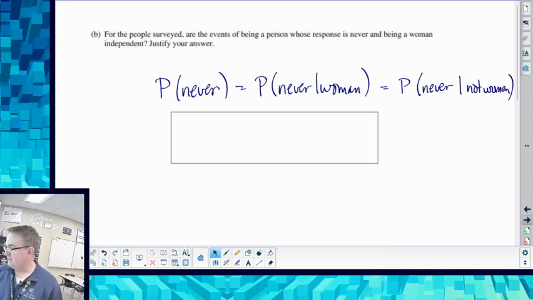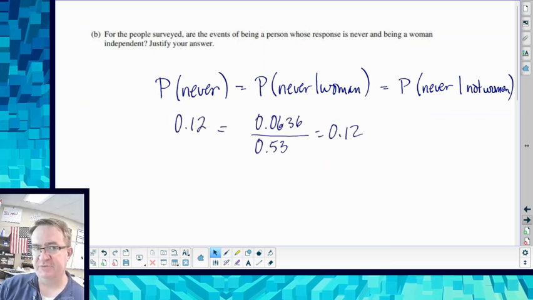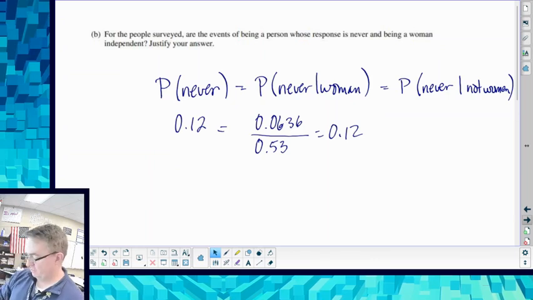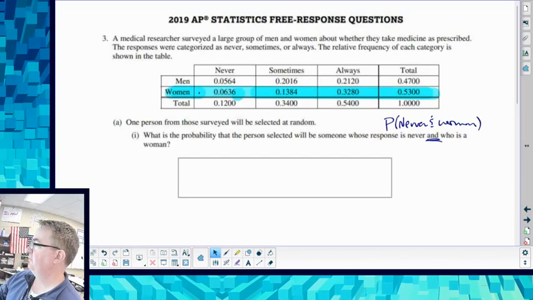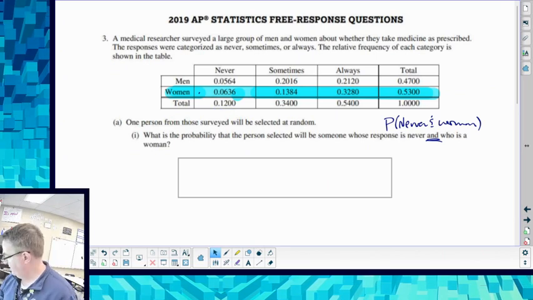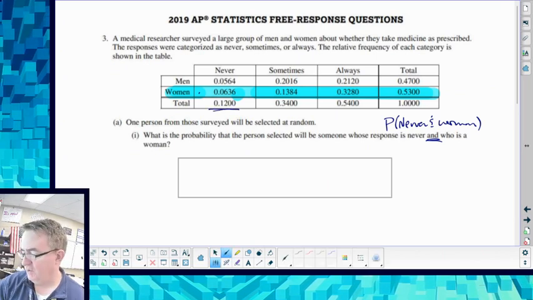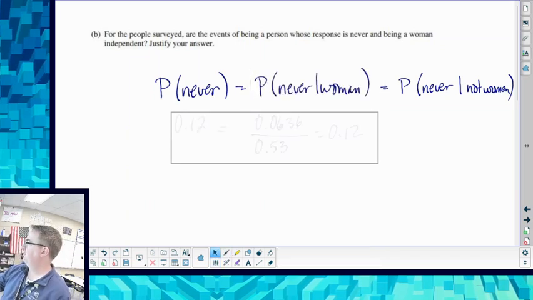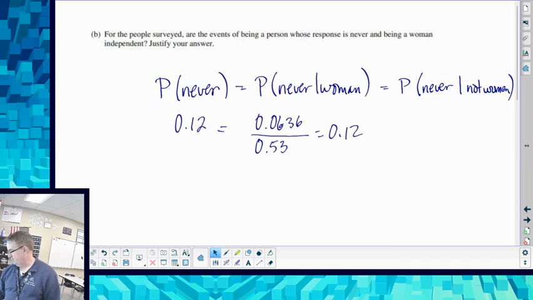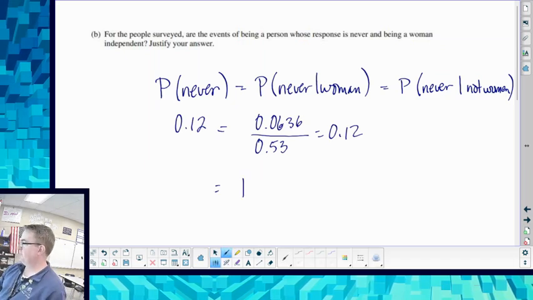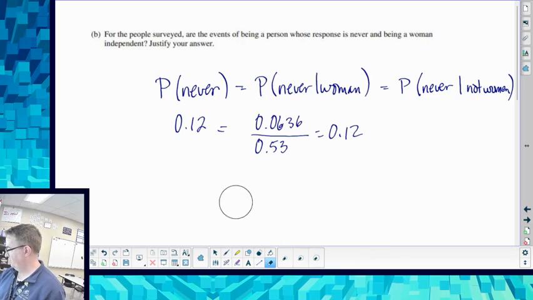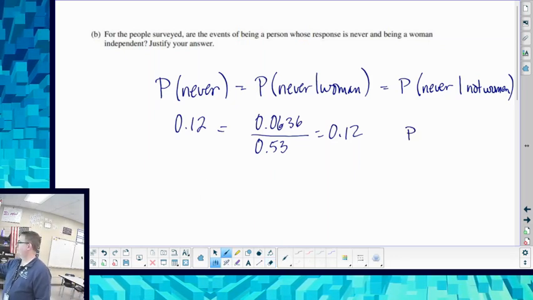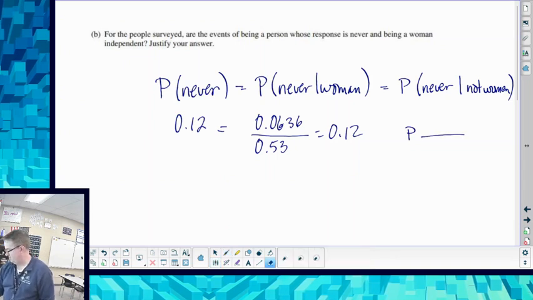So to do this, the probability of never is 12%. We just figured that out, right? If we look back over here, there's 12% there. And the probability of never if it's a woman is 12%. So then you could also go, what's the probability of never given not a woman? That last one would be the probability of both divided by